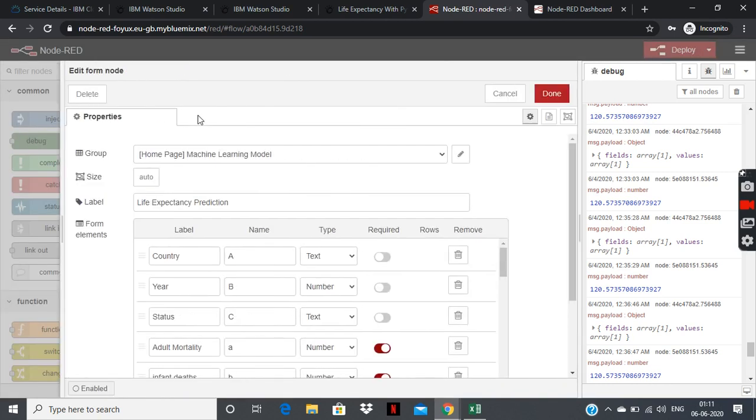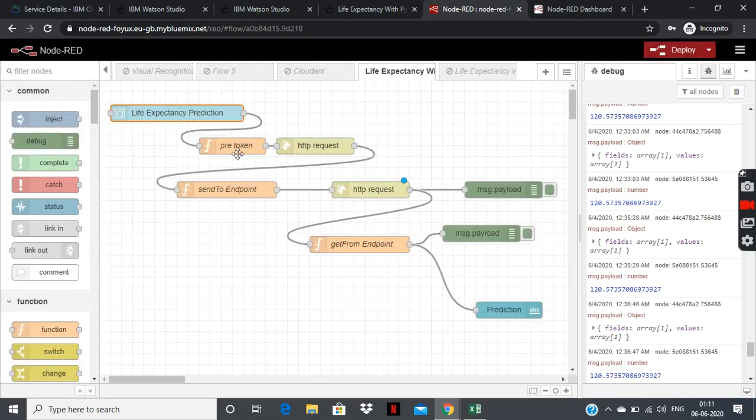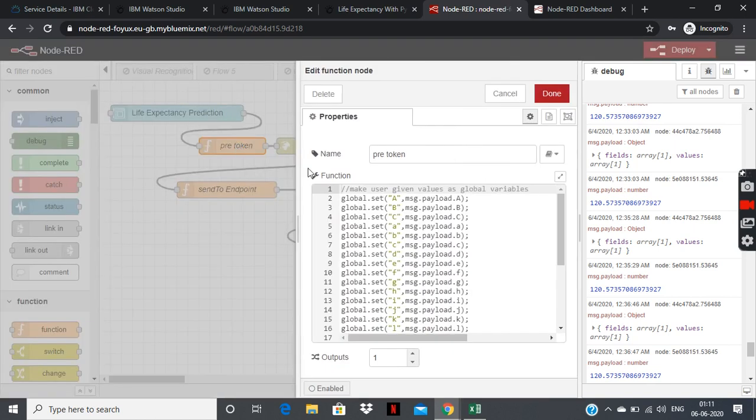For the AutoAI part, I have included all the columns of the dataset, country, year, status also. But as you can see, these are not required values. You can skip that, and our model will be evaluating only the remaining columns. So I've included those as the values I have been given.